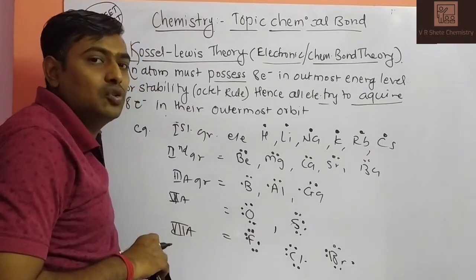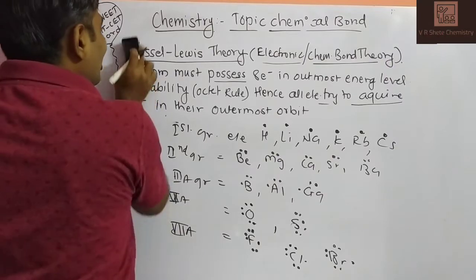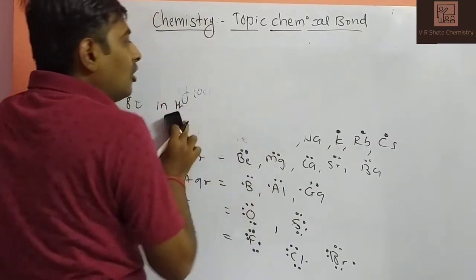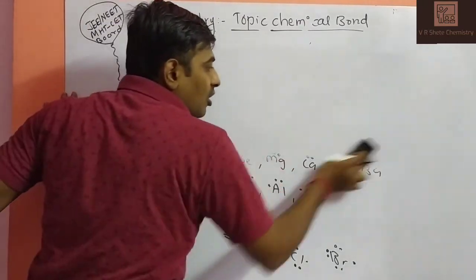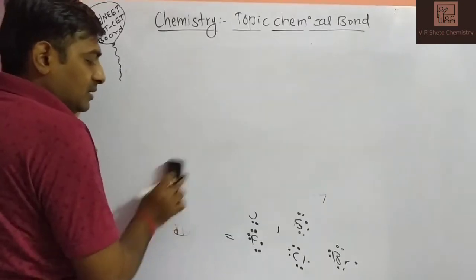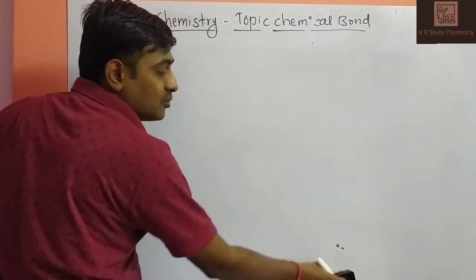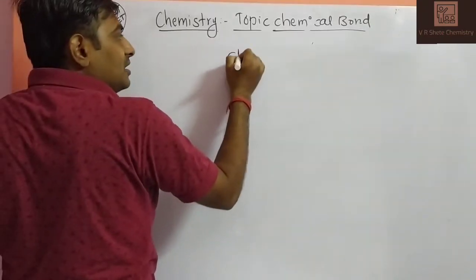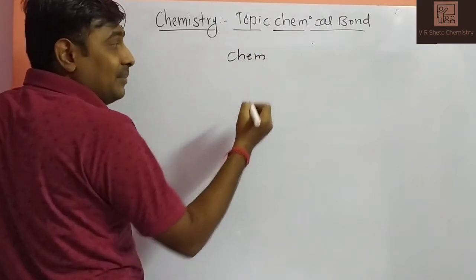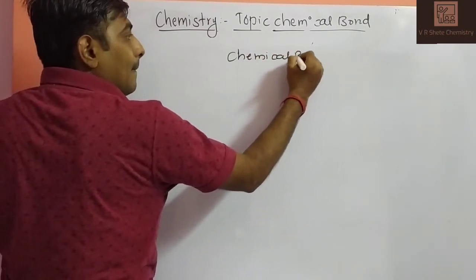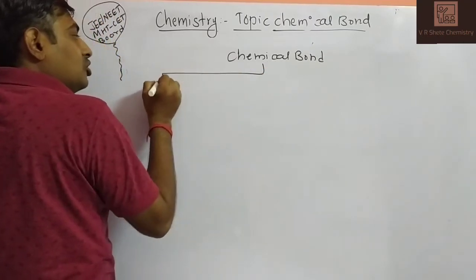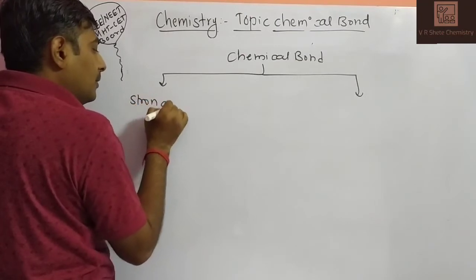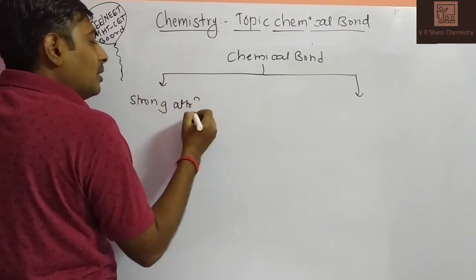So the next topic is types of chemical bonds. What are the types of chemical bonds? Chemical bonds are classified on the basis of their attractive forces: strong attractive forces and weak attractive forces. This is the theme of the topic, the classification of chemical bonds. Generally, strong attractive forces and weak attractive forces, or strong bonds and weak bonds.